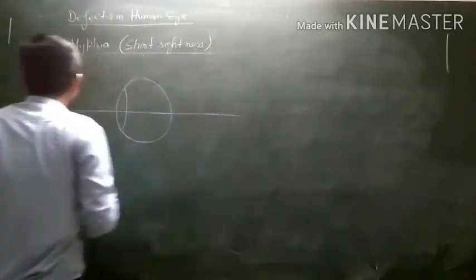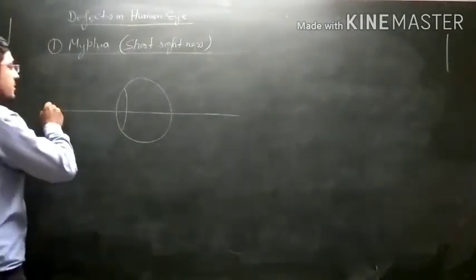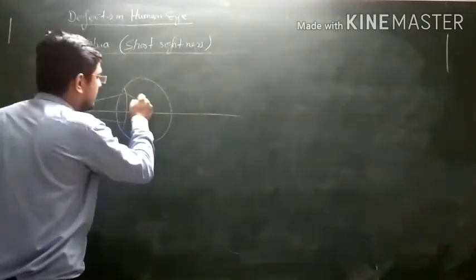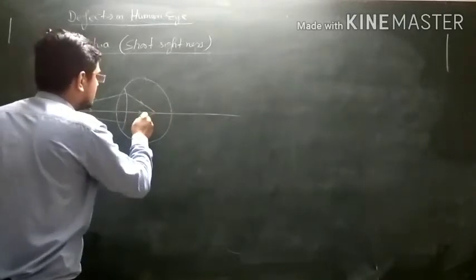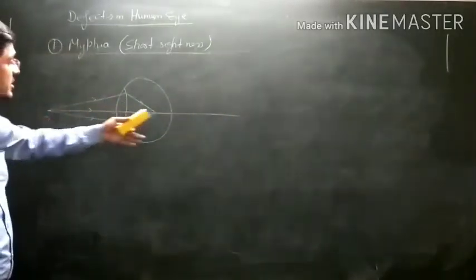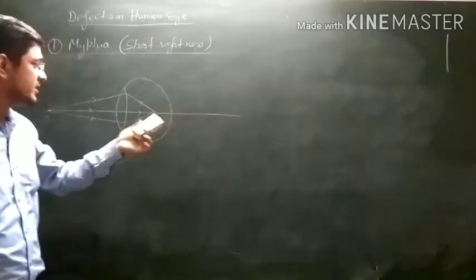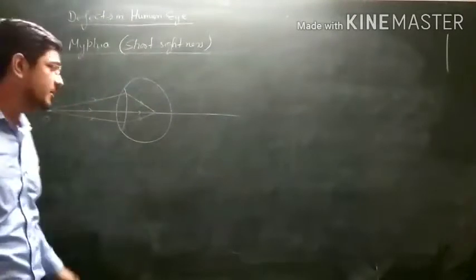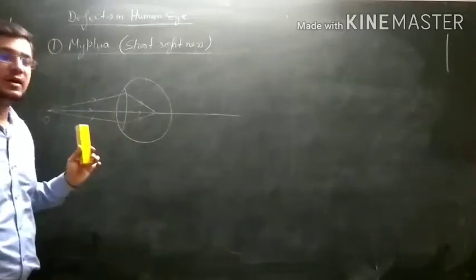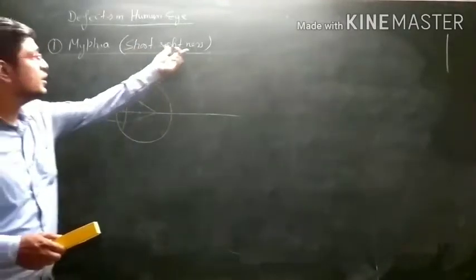If we have any object very far from our eye, then rays coming from the object converge before retina. That means the rays are coming from an object which is placed very far, so they converge before retina. As we know, if the rays converge on retina, then we can see that object clearly. But in this case, the rays are coming from a very far end and they are converging before retina. The rays fall short of the retina. That's why it is known as short-sightedness.